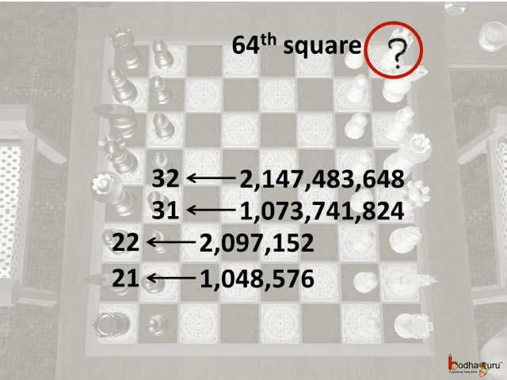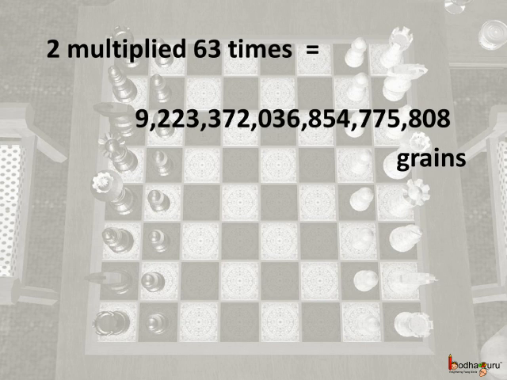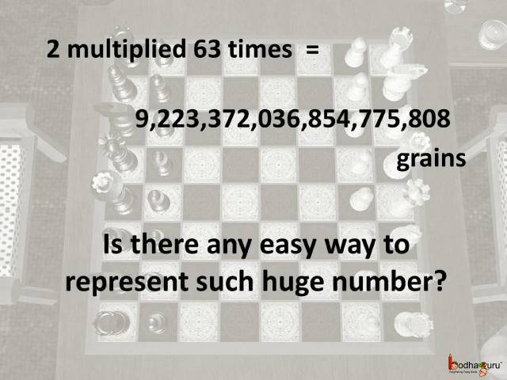Now imagine the number for the 64th square. Yes, we need to multiply 63 twos. What a huge number we get. It's difficult to read. It has so many millions, billions, trillions. And this much amount of grain was not present even in the whole kingdom. You may wonder, is there any easy way to represent such a huge number?